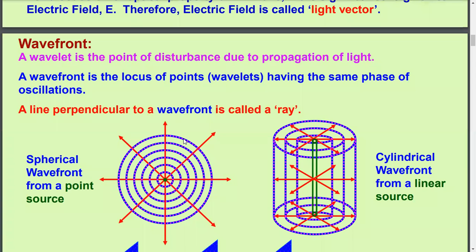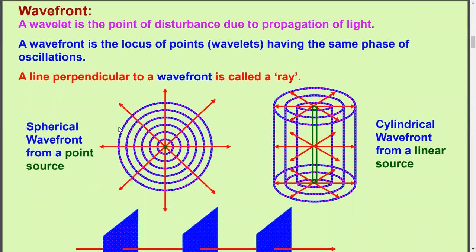Therefore, all the points on the given wavefront will be treated as coherent sources of light. And these points are also called secondary sources of light or wavelets. Okay? And now this is a spherical wavefront.